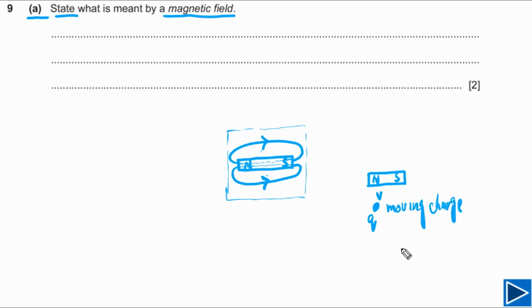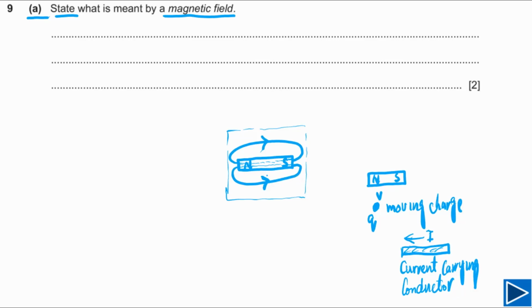this moving charge will also experience a force. We can also bring a current carrying conductor. Let's say this is our conductor and current is passing through it. If we bring this current carrying conductor inside this region, this conductor will also experience a force. So this current carrying conductor will also experience force. That region is what we call the magnetic field.